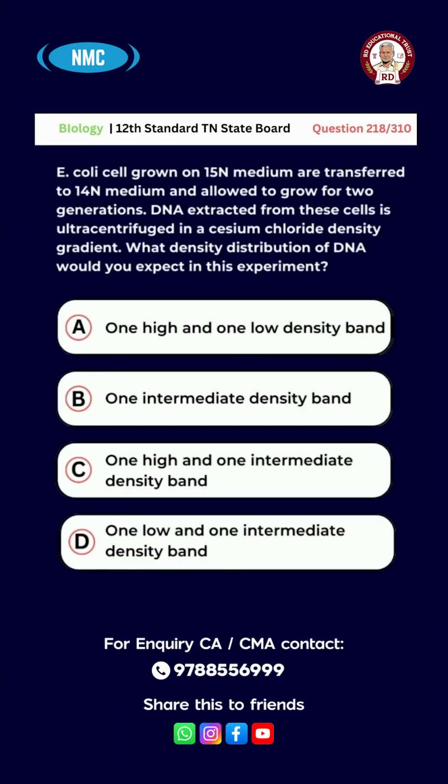A. 1 high and 1 low density band. B. 1 intermediate density band. C. 1 high and 1 intermediate density band. D. 1 low and 1 intermediate density band. And the right answer for this question is option D. 1 low and 1 intermediate density band.